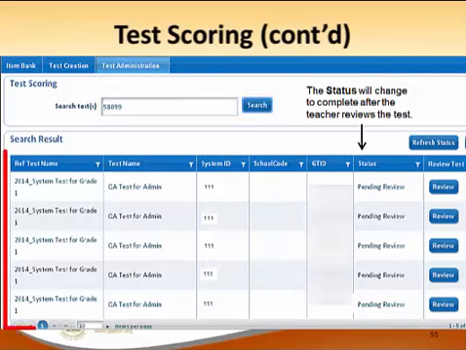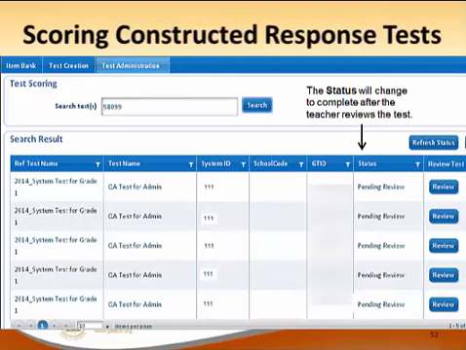These are the tests that they have access to. This one right here says pending review, so they would just click on it and review and score that particular student's test. That is one way to do it if you're doing a benchmark, and you can assign and have other people help you.